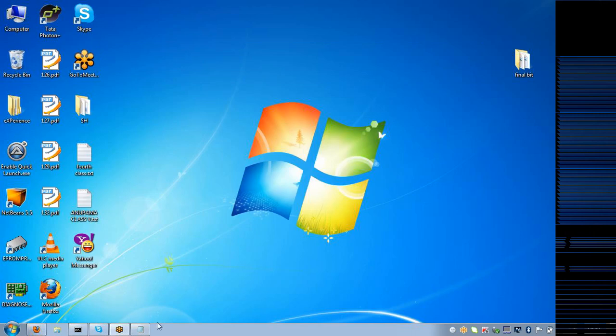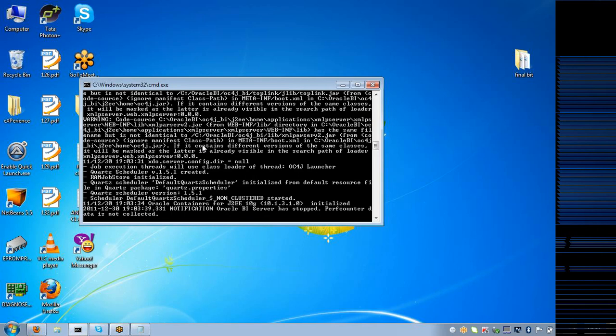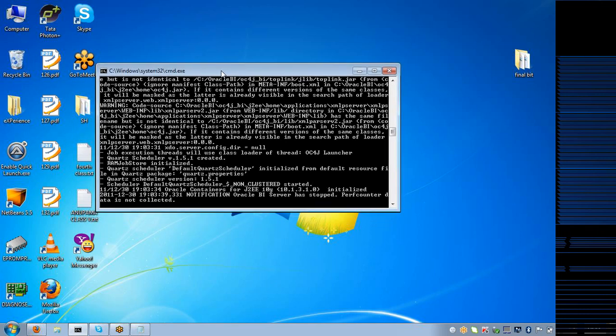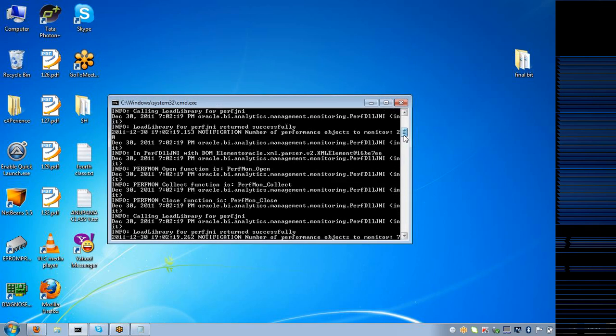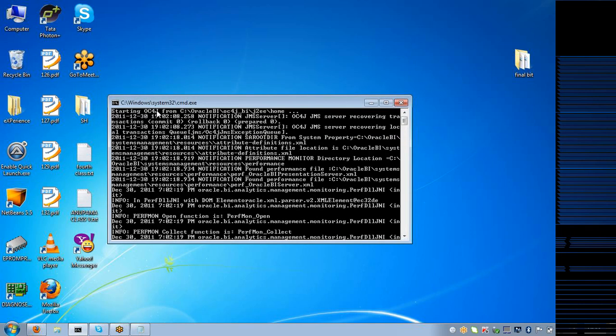Now, when you install the software on your machine, every time you start your machine, a screen pops up like this. Automatically a server starts, which is called the OC4J server.